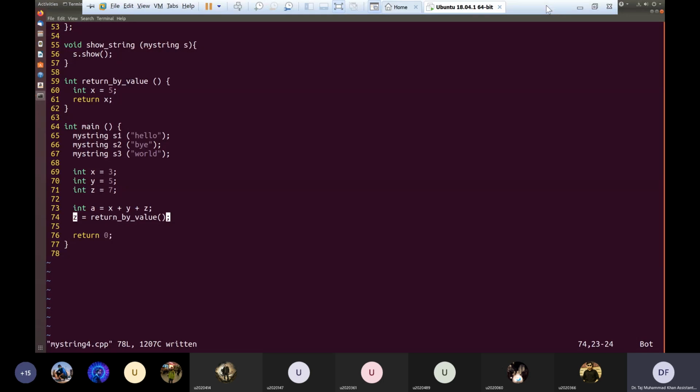I mean, especially in this integer case, they will not be stored in memory. There's something else in the processor called registers. They'll be stored in those registers. But I hope I answered your question. Even if you store them in memory, since we do not need them after the evaluation of that expression, they are immediately destroyed.